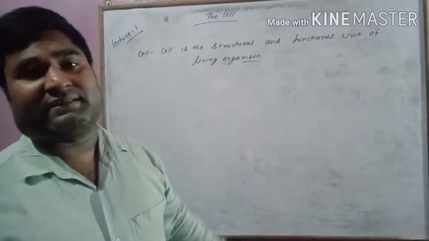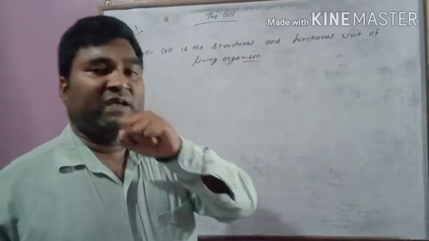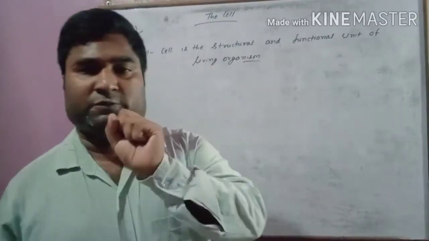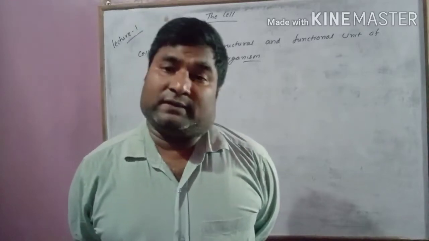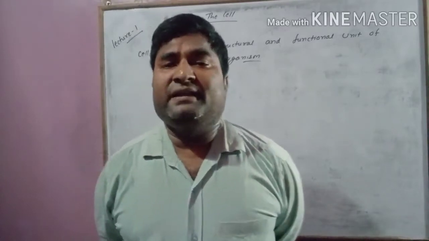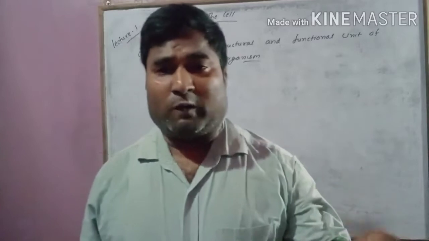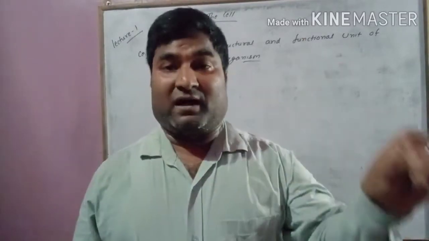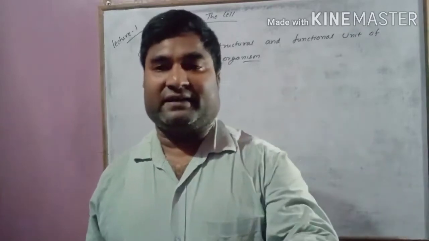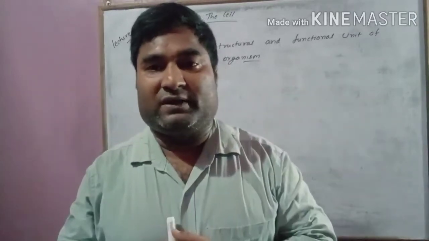To make things more clear, I will say two things. First, around us we see many things. There could be rocks, soil, water, plants, animals, insects, everything around us.